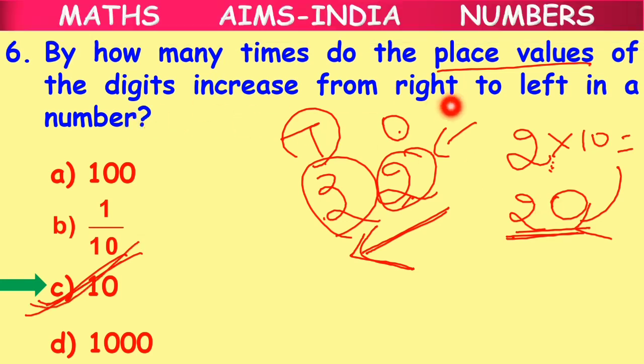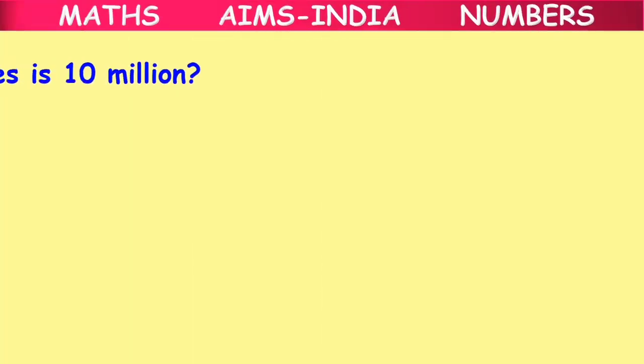And I said this earlier in our first class also, I believe, that when a digit moves from right to left in a number, the place value increases by 10 times. Clear children? Okay.